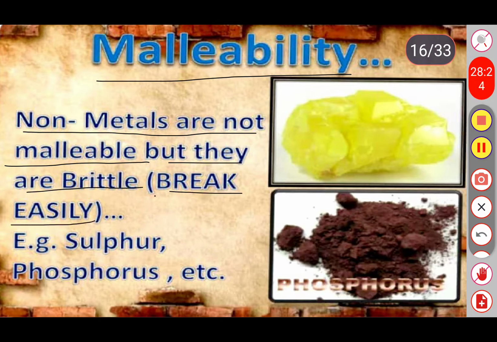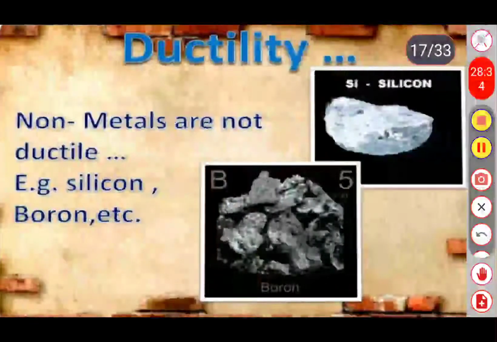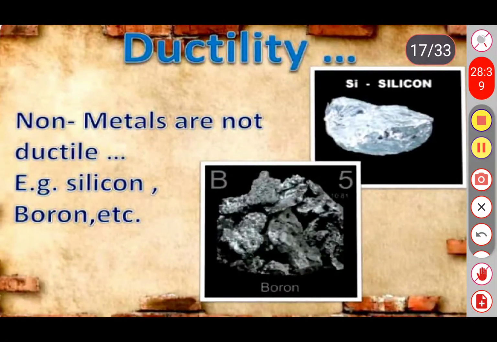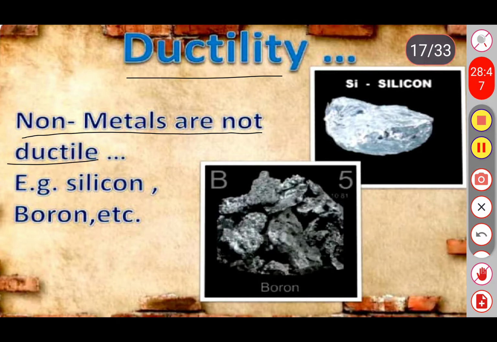Next one, ductility. The second property is ductility. Non-metals are not ductile. Again, we have some examples, that is silicon and boron. So these are the non-metals which do not have any kind of ductility.